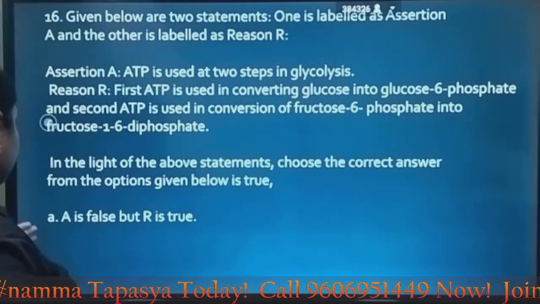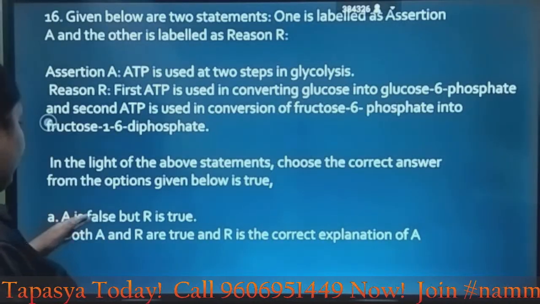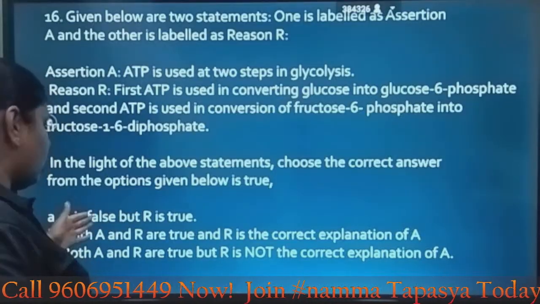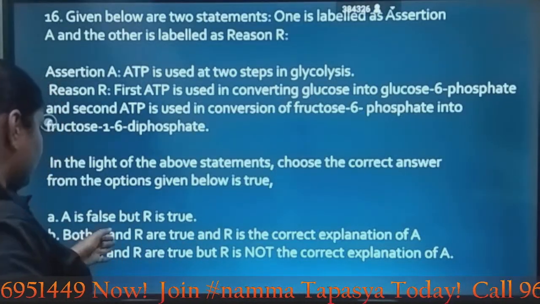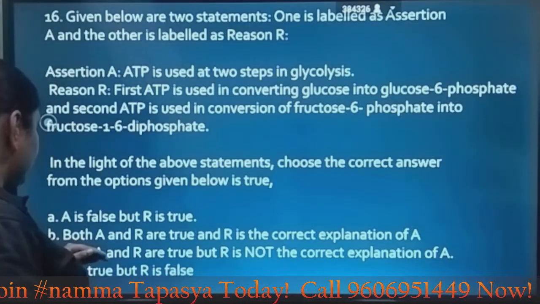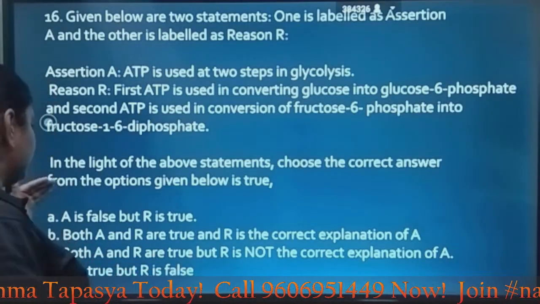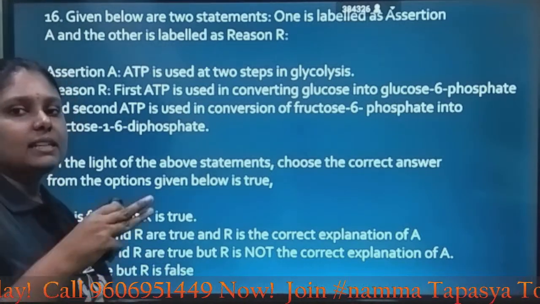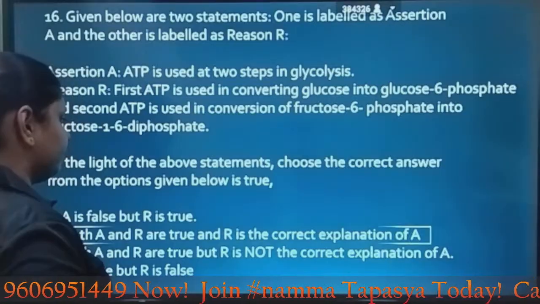Let's look at the options. A is false, no. Both A and R are true. R is the correct explanation of A, yes, so the answer must be B. R is not the correct explanation, that is not correct. R is false, that is also not correct. So here the answer is option B: A and R are correct and R is the correct explanation of A.